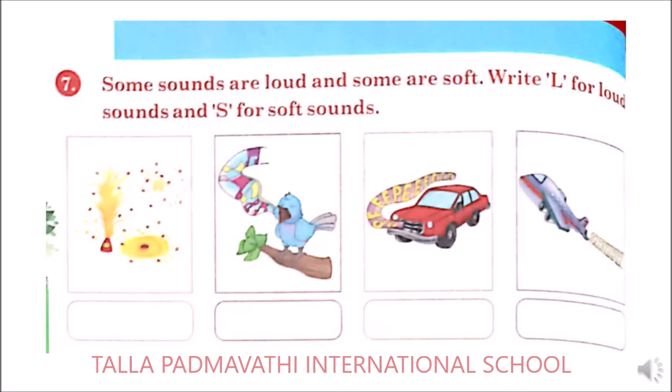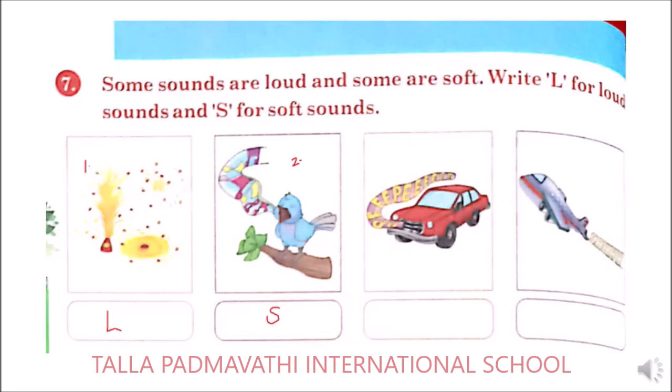Here there are some sounds which are loud and soft. Write L for loud sounds and S for soft sounds. So here, what is the first picture? The first picture is crackling of a bomb. So what sound is it? It is a loud sound. So you need to write L. Next here, a bird is sitting on a branch and it is singing. So what sound will it be? It will be a soft sound. So here you need to write S.